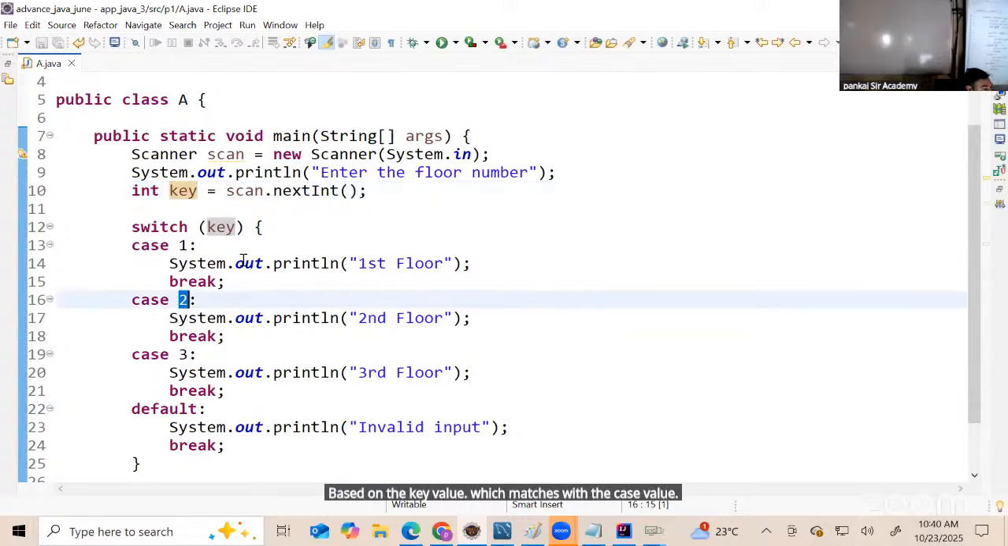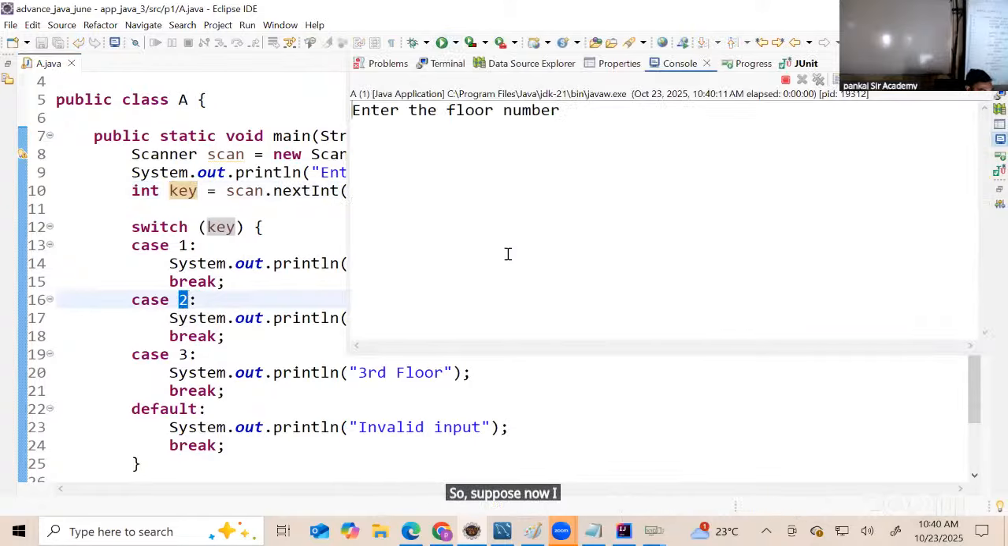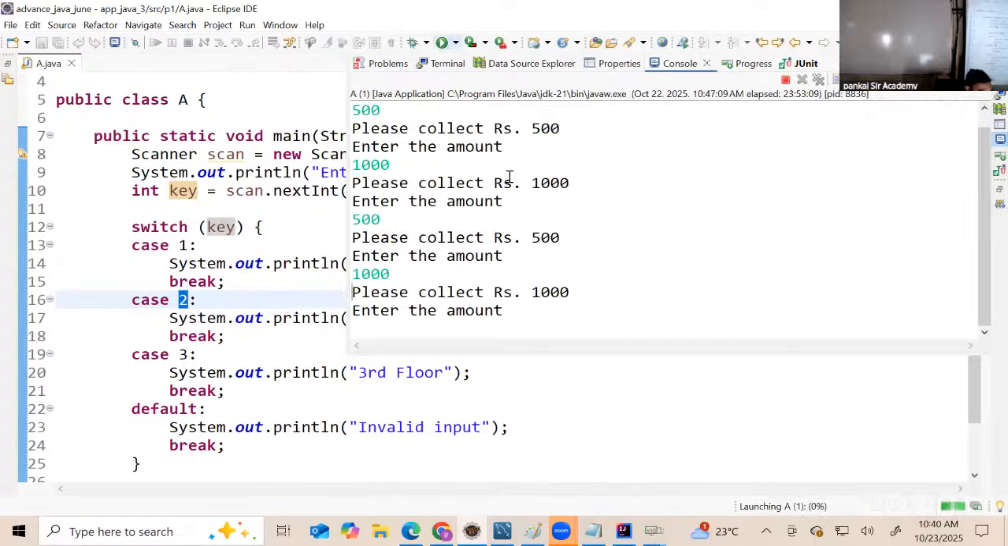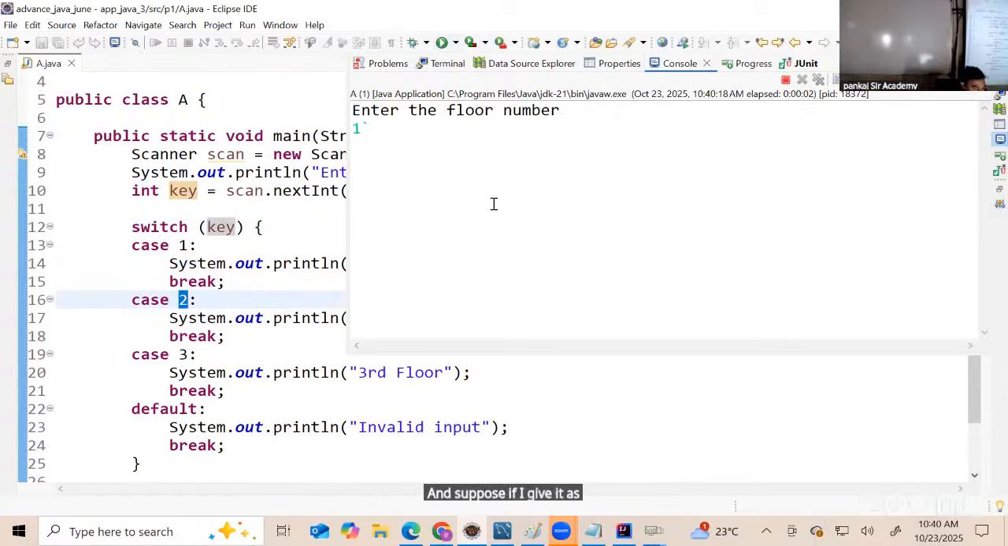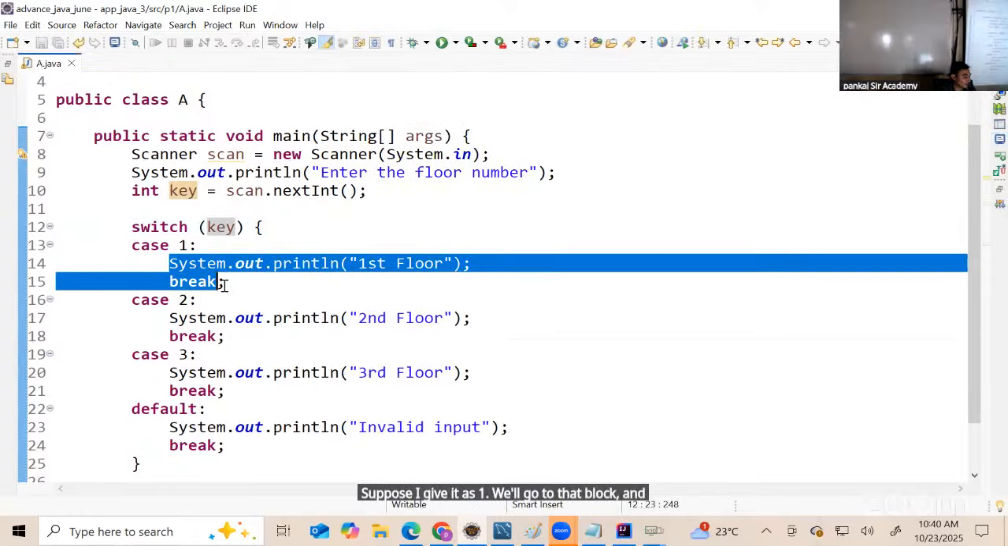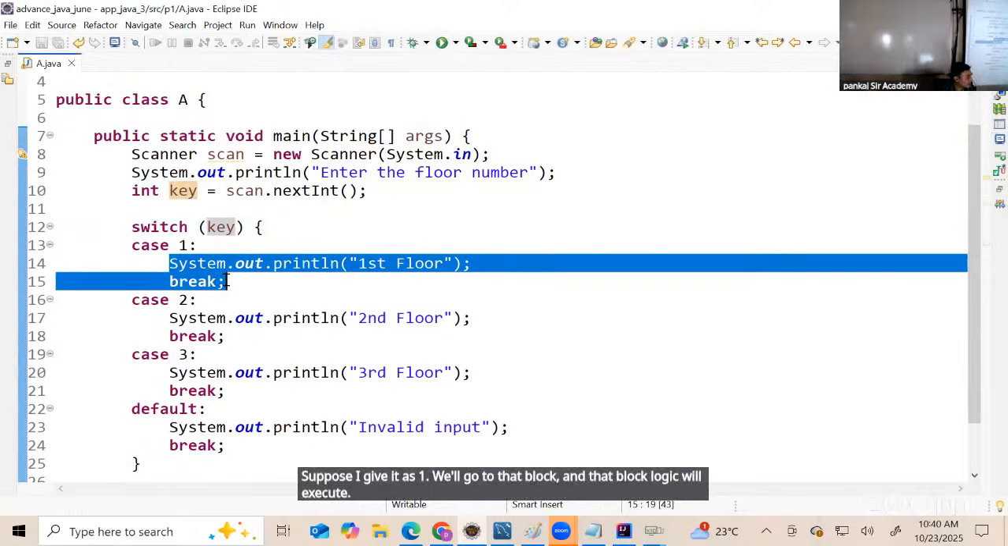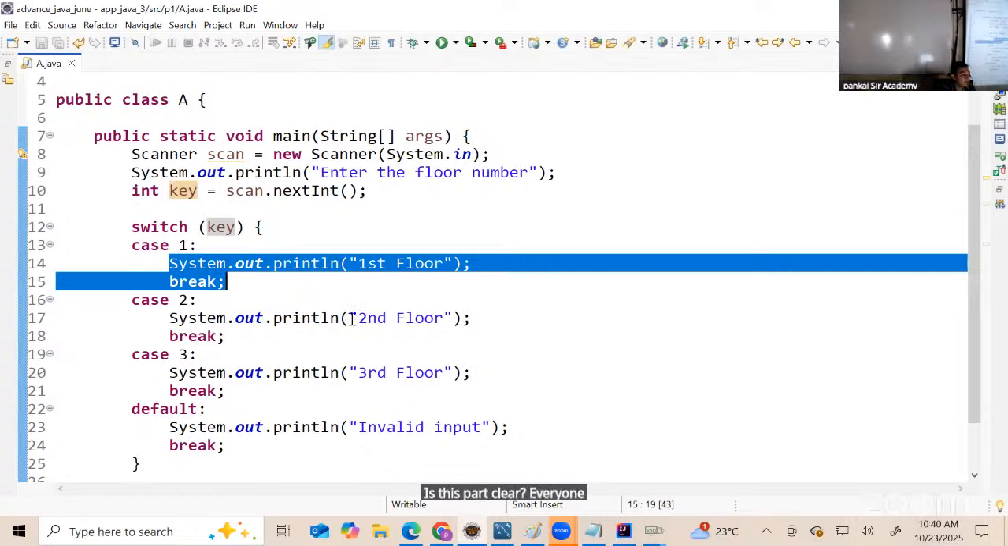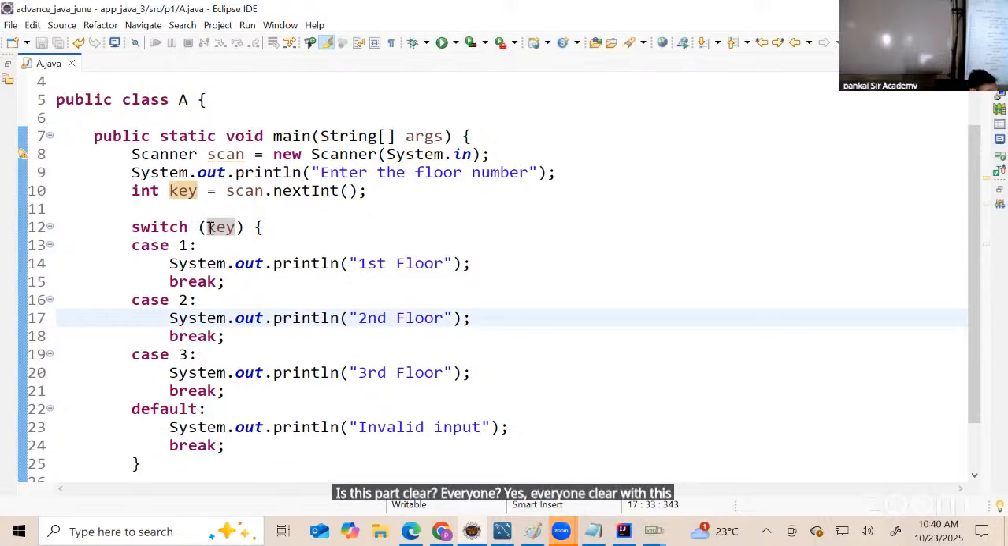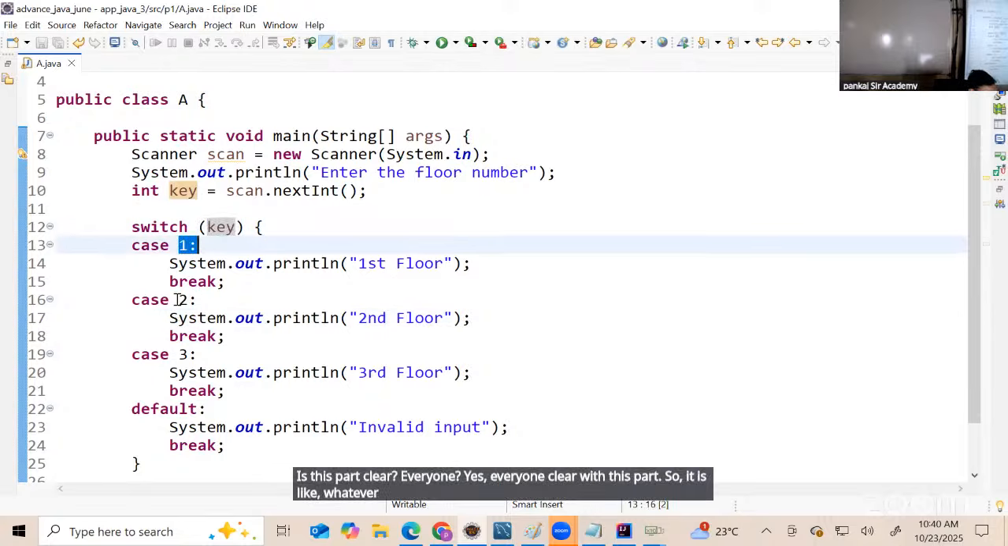So suppose now I run, what is the key value I'm giving? 2. So it will directly go to case 2 and print. And suppose I give it as 100, suppose I give it as 3, or suppose I give it as 1, we'll go to that block and that block logic will execute. Is this part clear, everyone? Yes? Everyone clear with this part? So whatever value is here, it matches with the case and goes there.